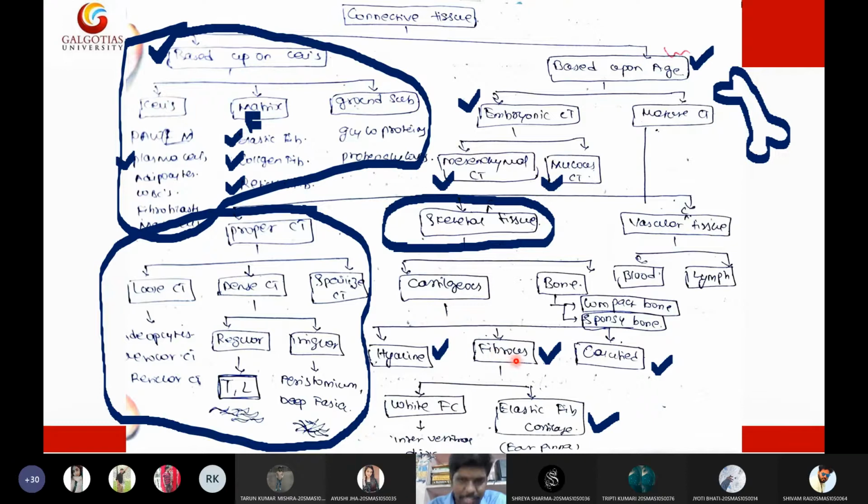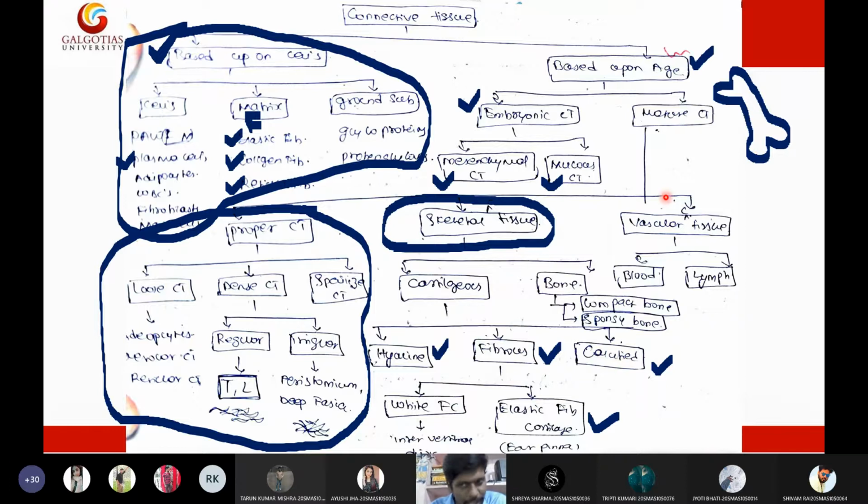Hyaline cartilage is present in the synovial joints, whereas fibrous cartilage is further of two types: white fibrous cartilage and elastic fibrous cartilage. White fibrous cartilage is present in the intervertebral discs, whereas elastic fibrous cartilage is present in the ear pinna. So your ear pinna is made up of elastic fibrous cartilage. Then calcified cartilaginous bone is also present, which is temporary cartilaginous bone. Temporarily they will be in cartilage form, but eventually they will become hard bone. That is why they are called temporary cartilaginous bones.